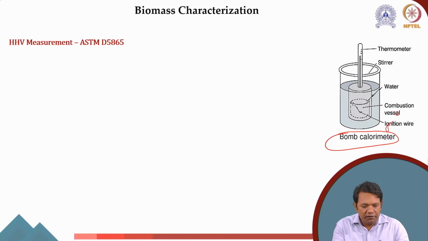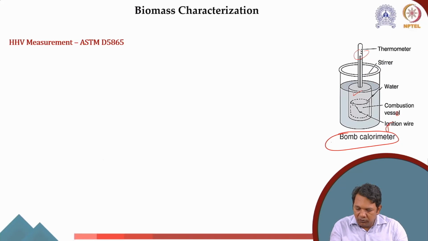Okay. So we follow the ASTM D5865 method to measure the higher heating value of the biomass. In this method, we use a bomb calorimeter. We charge the biomass sample here. There is a combustion vessel and it is filled with water outside, and then whatever heat the biomass produces after combustion, the water gets heated, and this is a thermometer which measures the temperature, and the water is continuously stirred, so there is a uniform heat transfer.